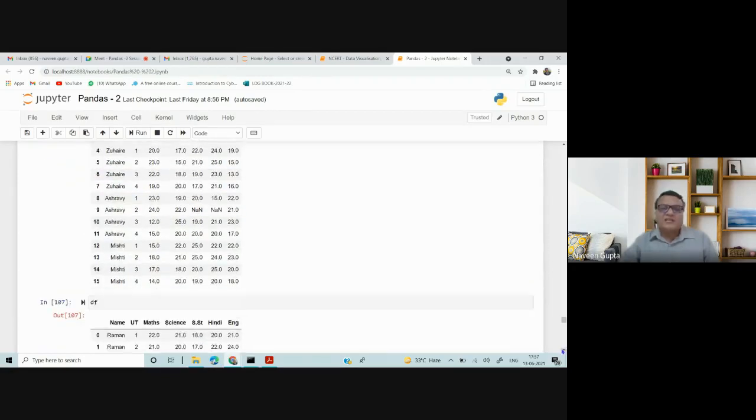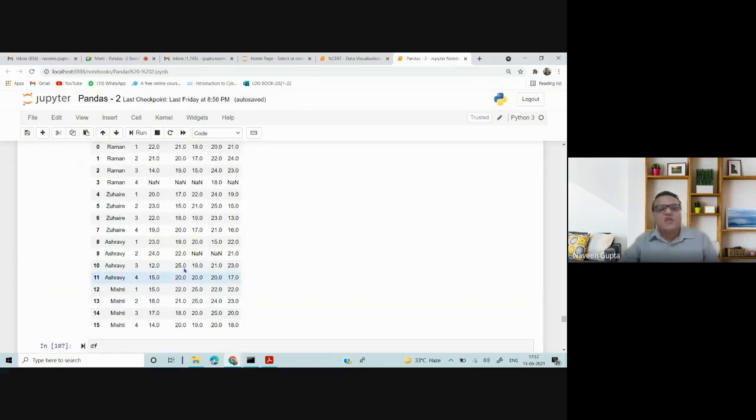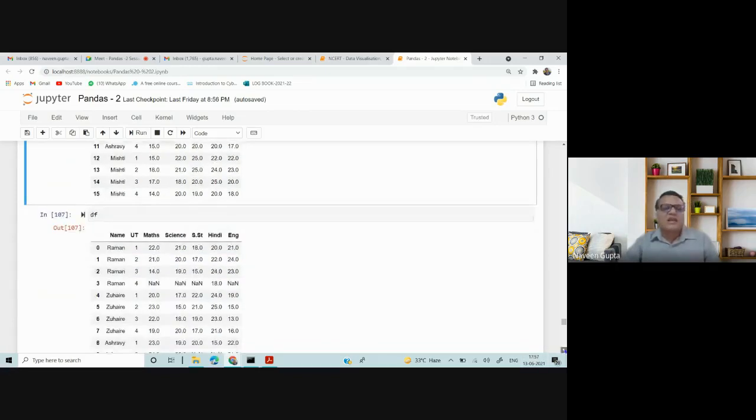If I use inplace here, it means my new data set will be without this. I have not done this because intentionally I have not used inplace, because now I want to fill this NaN with some value. It's possible that you can fill this NaN with some mean value, some estimation of the value. So here I have filled all this NaN.